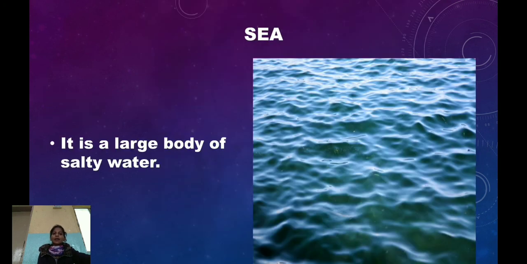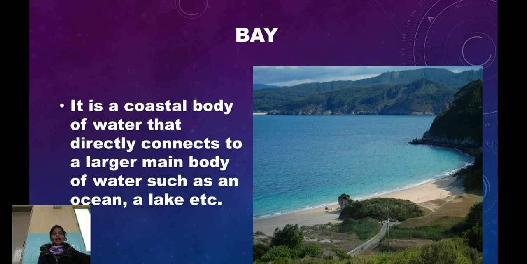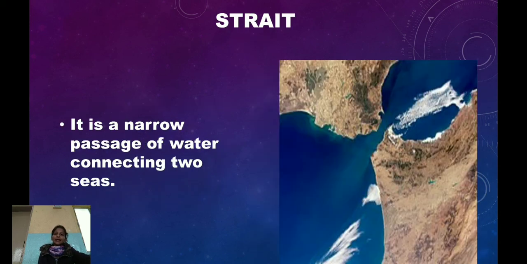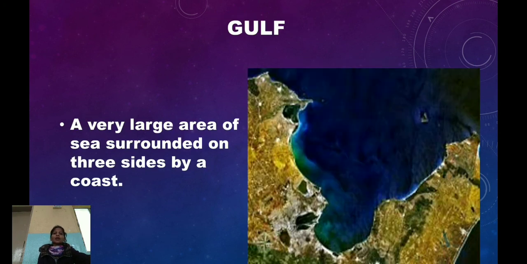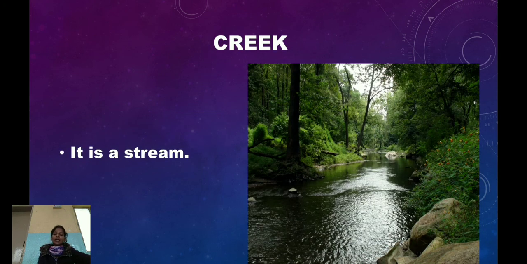For example, sea. It is a large body of salty water. Bay. It is a coastal body of water that directly connects to a larger main body of water such as an ocean, a lake, etc. Strait. It is a narrow passage of water connecting two seas. Gulf. A very large area of sea surrounded on 3 sides by a coast. Creek. It is a stream, etc. These water bodies are part of the ocean.